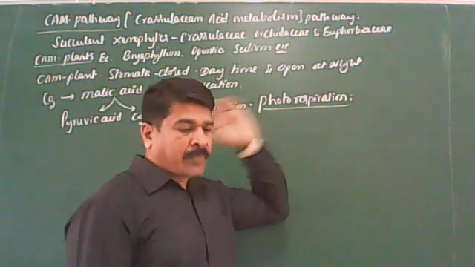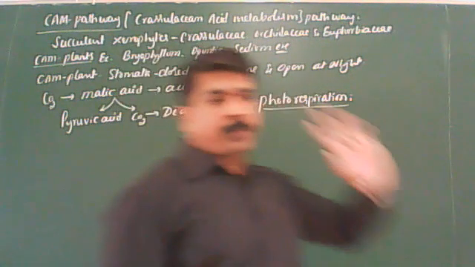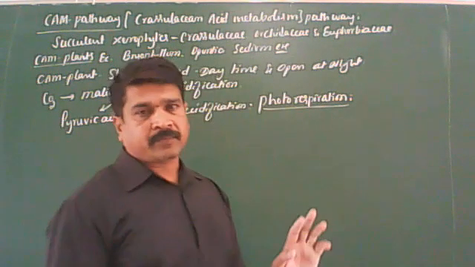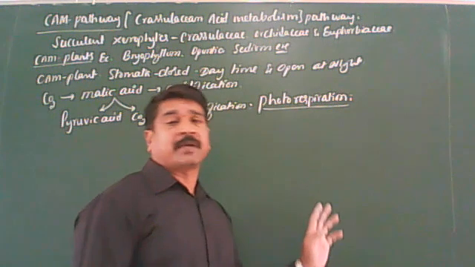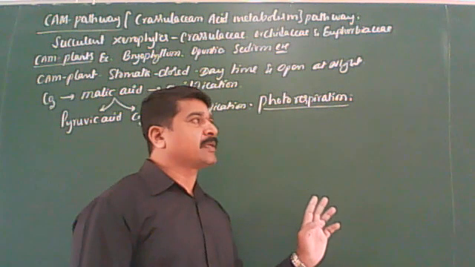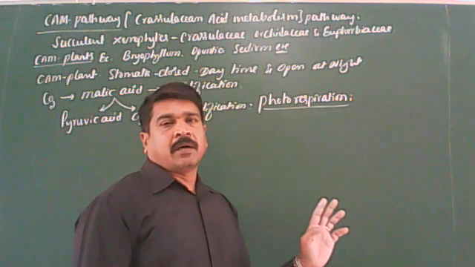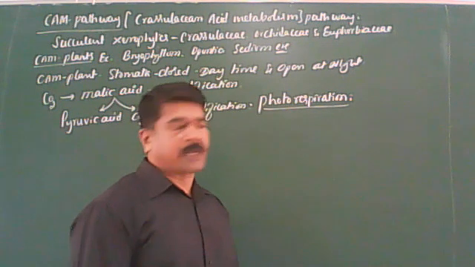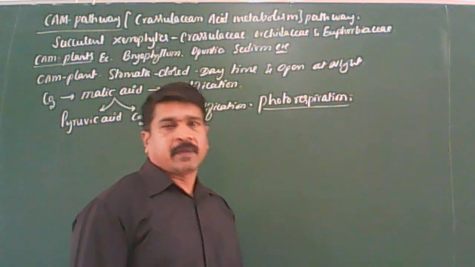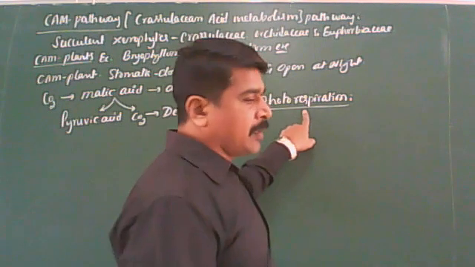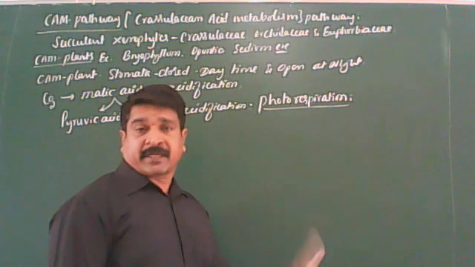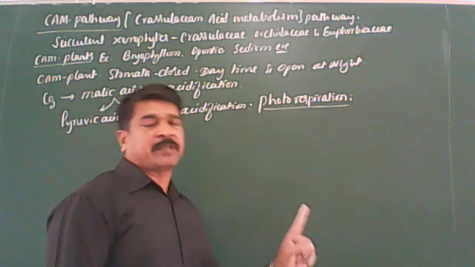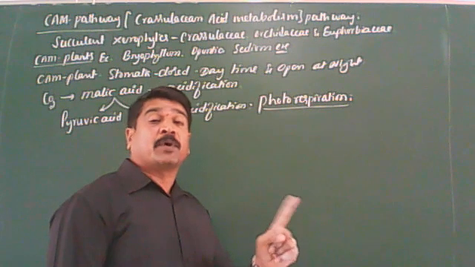So here, ribulose bisphosphate (RuBP) utilizes the oxygen and is converted into one molecule of phosphoglyceric acid and phosphoglycolate.